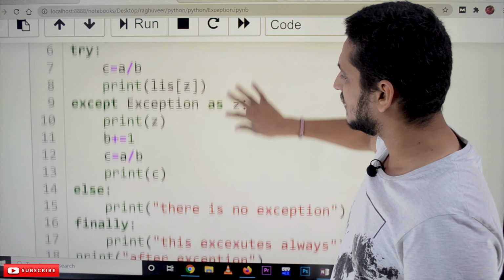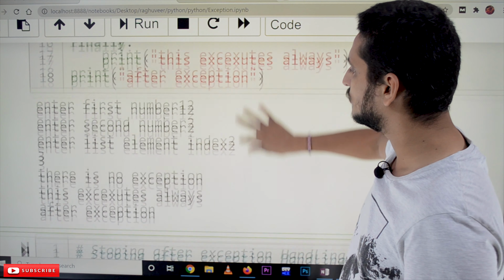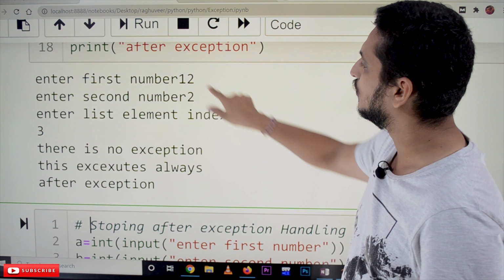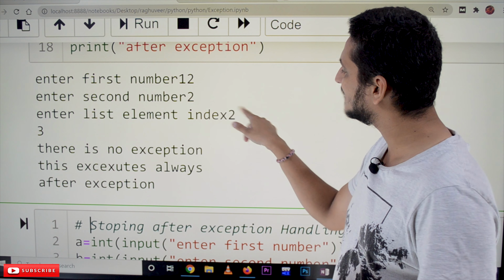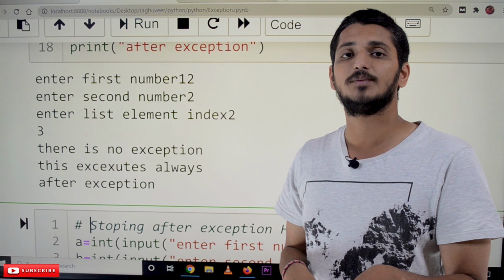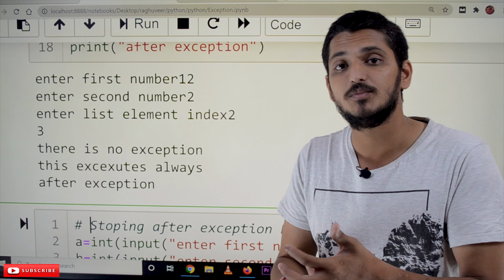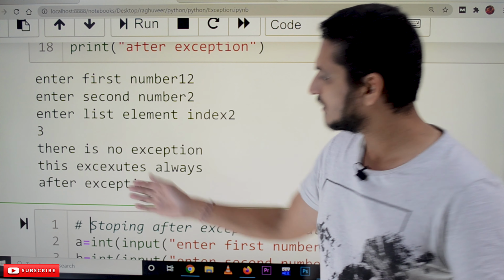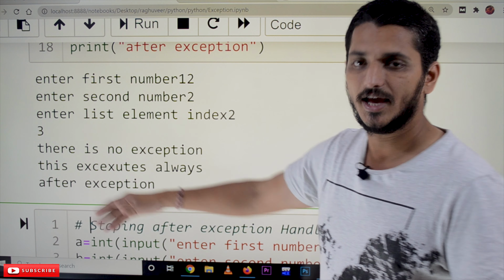Even if there is no exception, still the finally block has to be called. Now let's check the next example, the same code. Here we pass 12 and 2. 12 divided by 2 is possible, there is no exception, so the else block will be called, and the finally block will be called. There is no exception, and this executes always. These two messages, one is from the else block, one is from the finally block. After that it keeps on continuing its execution.